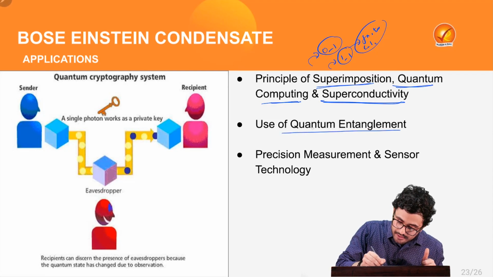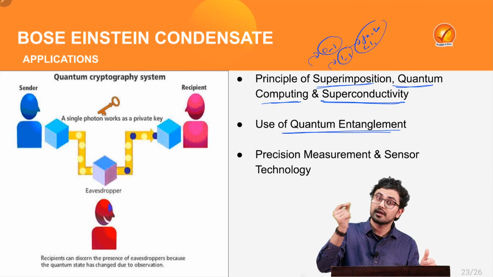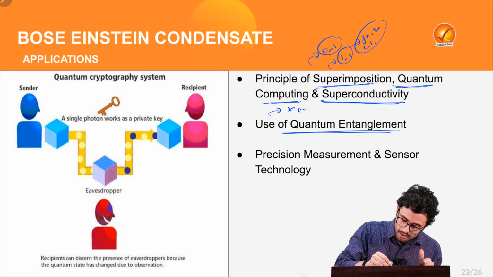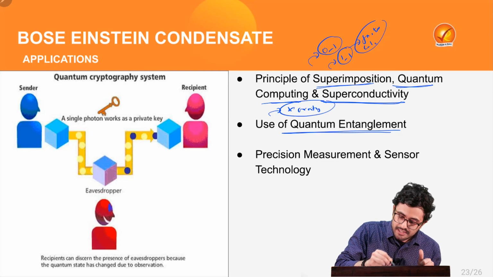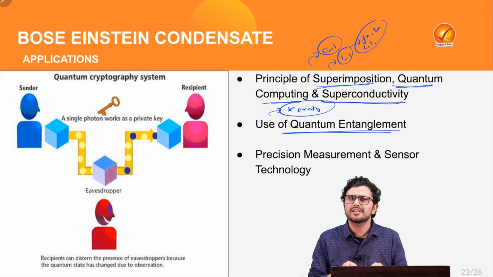Also, we can develop a very strong security system by using quantum entanglement. What is quantum entanglement?